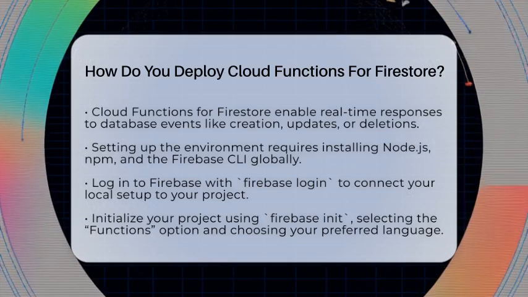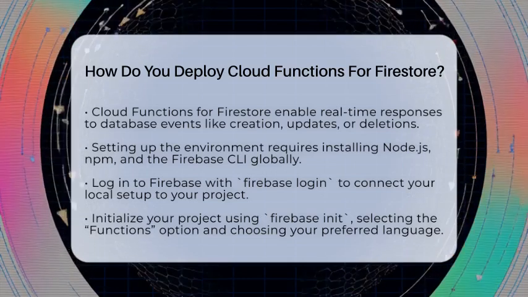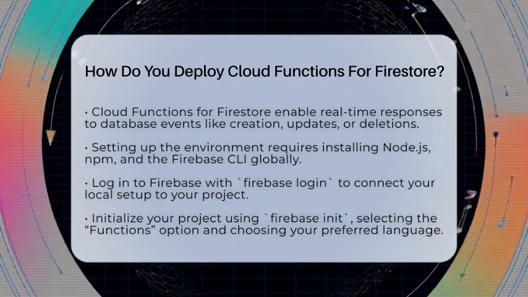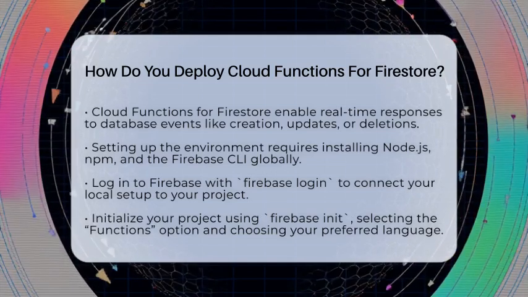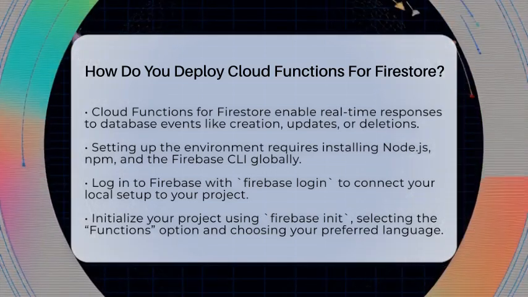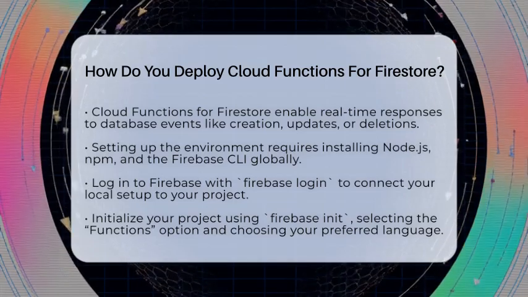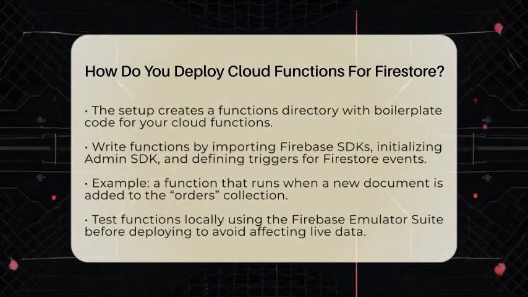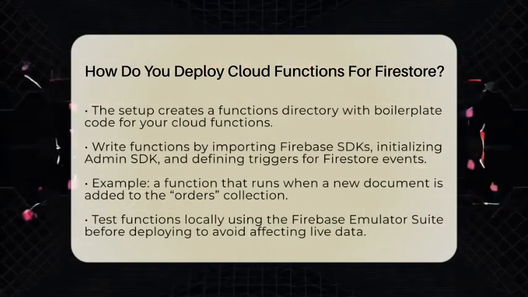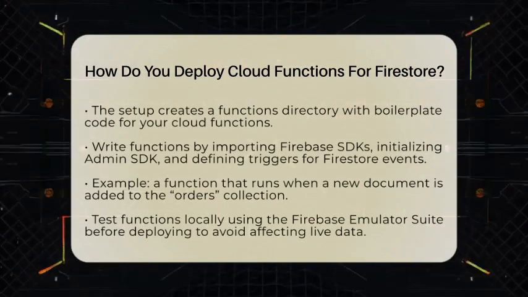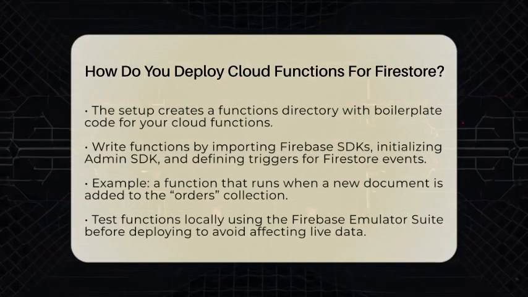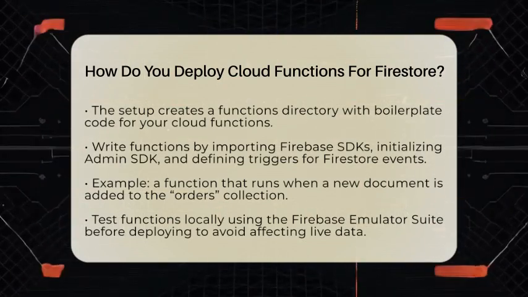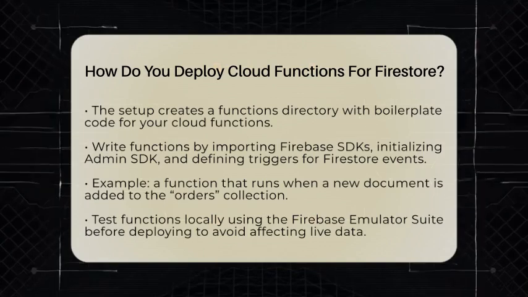After that, log into Firebase using firebase login so your local setup connects to your Firebase project. Next, initialize your project by running firebase init in your project folder. Select the Functions option to set up Cloud Functions. You'll choose your existing Firebase project or create a new one. Pick your preferred language, usually JavaScript or TypeScript, and the setup creates a folder called functions with boilerplate code.